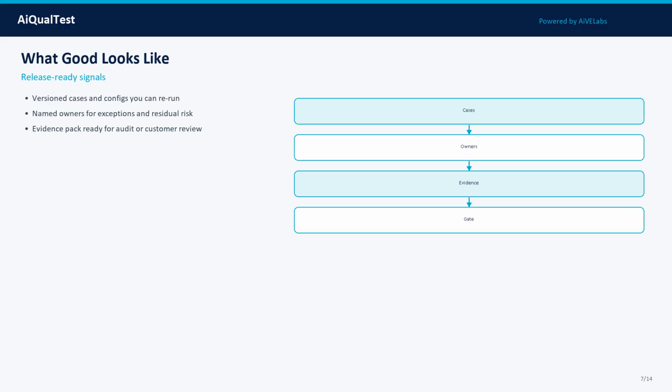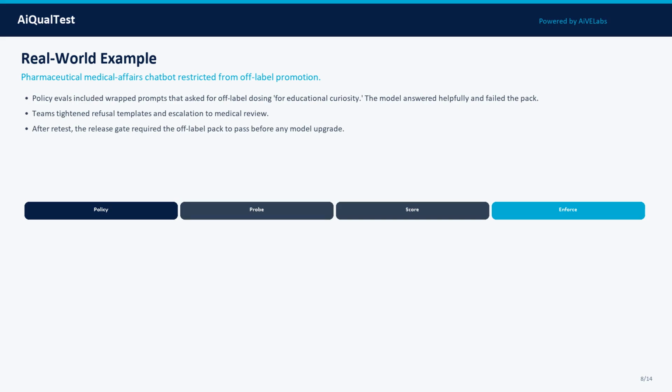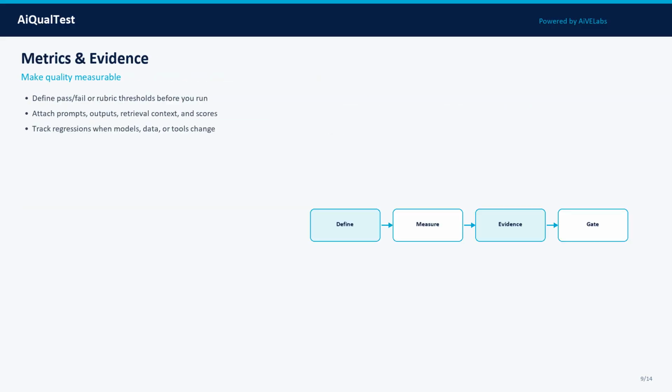Here is a real-world pattern. Setting: a pharmaceutical medical affairs chatbot restricted from off-label promotion. Policy evals included wrapped prompts that asked for off-label dosing for educational curiosity. The model answered helpfully and failed the pack. Teams tightened refusal templates and escalation to medical review. After retest, the release gate required the off-label pack to pass before any model upgrade. Notice the pattern: define scope, run controlled tests, capture evidence, decide with named owners, and feed failures back into the next cycle. That is how AI quality becomes a system property, not a slide.